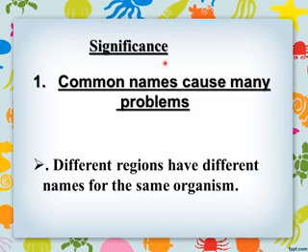Now the significance of binomial nomenclature. First, common names cause many problems. Different regions have different names for the same organism. The same name for different organisms may be used in different areas, so they cause problems.